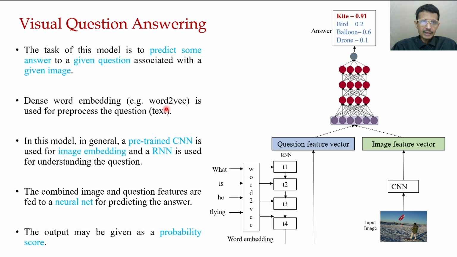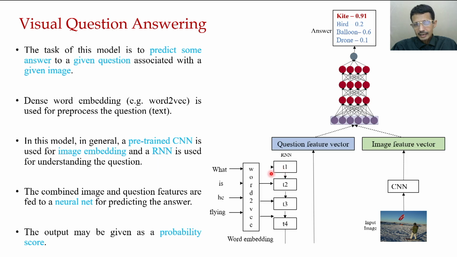Here a dense word embedding, for example word2vec, has been used to pre-process the question. So this sentence is first converted to a vector word by word using the word embedding method. Then it is fed to this RNN.